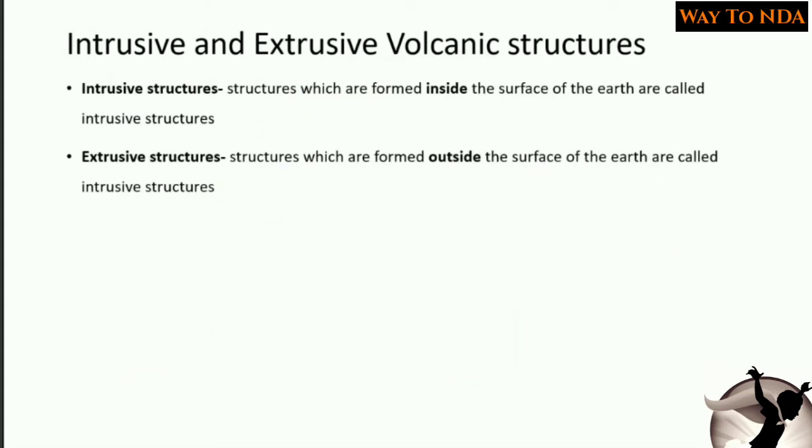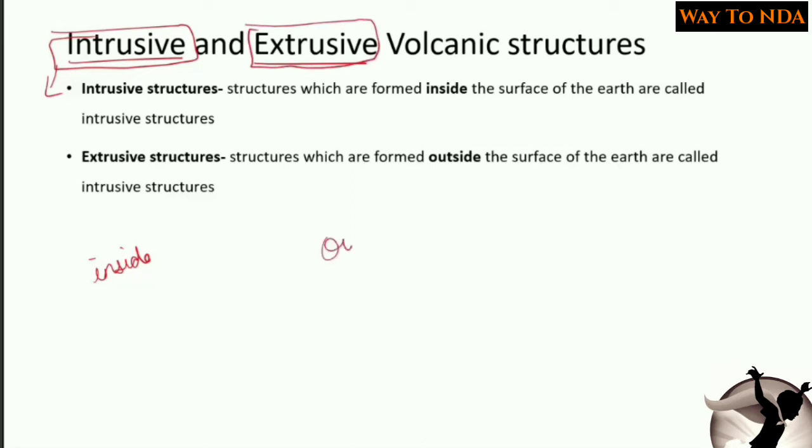During these volcanic eruptions, certain physical features, certain geographical features are associated with these volcanic activities, and some of them are called intrusive and some are called extrusive. Intrusive volcanic structures are the structures which are made inside the earth, and extrusive volcanic structures are the structures which are made outside of the earth.